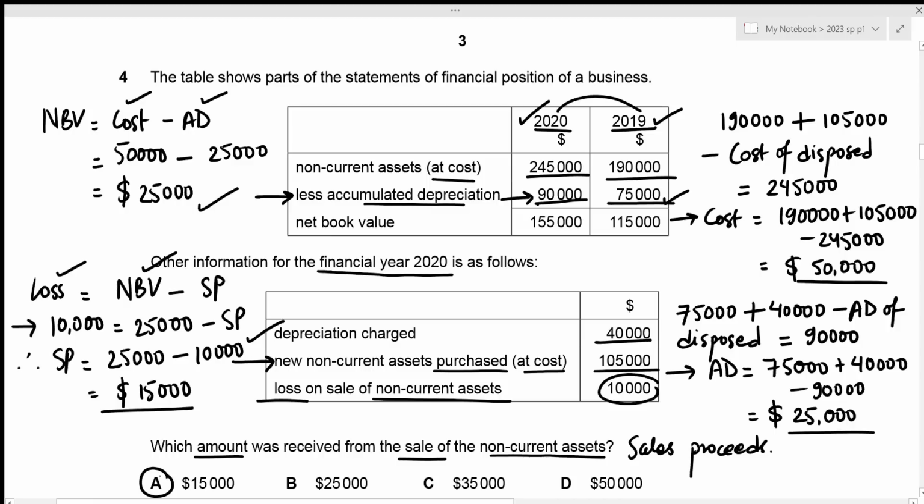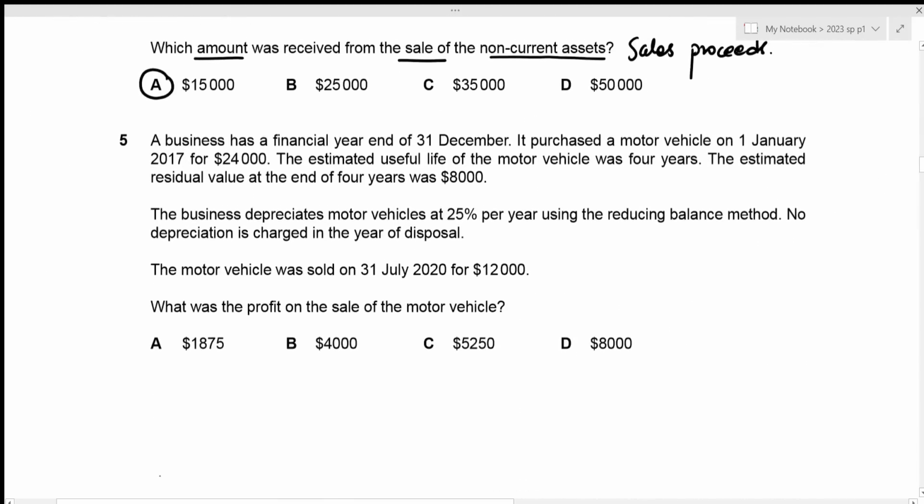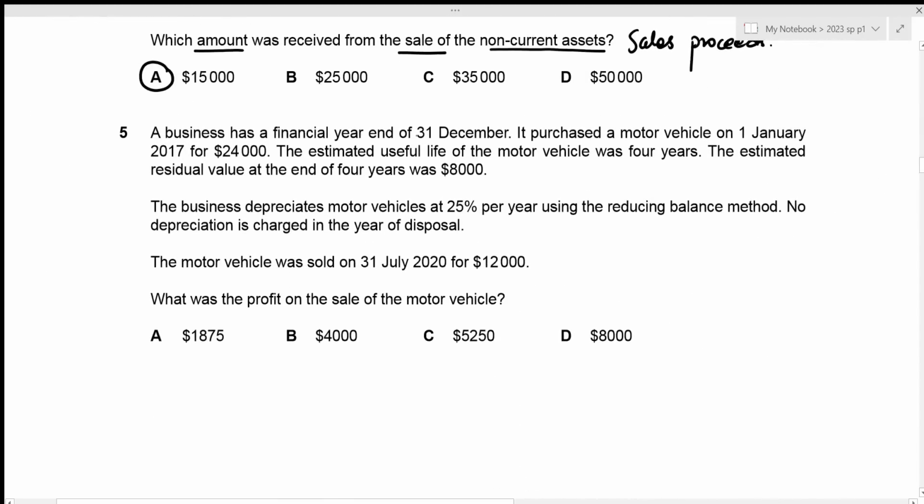All right, now we can move towards question number 5. A business has a financial year end of 31st December. It purchased a motor vehicle on 1st January 2017 for 24,000. So this is the cost. Then the estimated useful life of the motor vehicle was 4 years. The estimated residual value at the end of the 4 years was 8,000. Then the business depreciates motor vehicles at 25% per year using the reducing balance method.